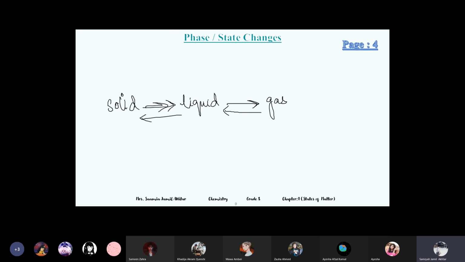Okay, so what is the term used for solid to liquid turning? Melting. Yeah, melting. Good. And liquid to gas? Evaporating or evaporation. And what is the other word? Good. Boiling. Gas to liquid? Condensation. Awesome. Okay, liquid to solid? Freezing.